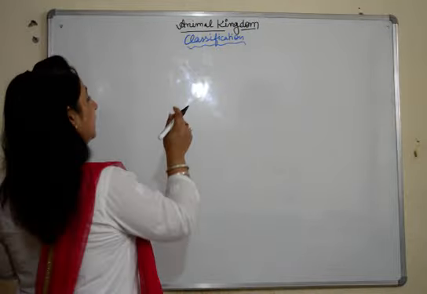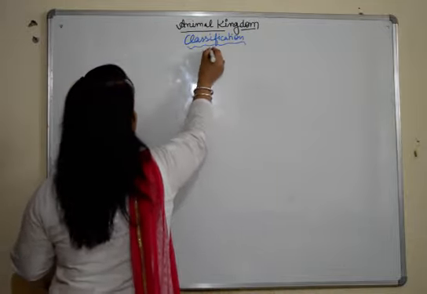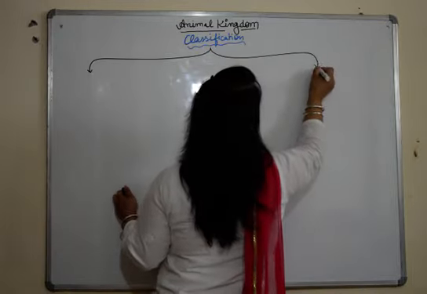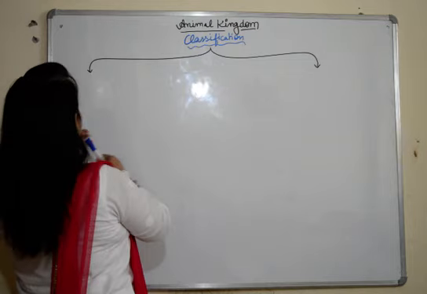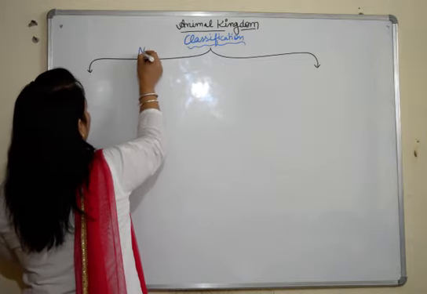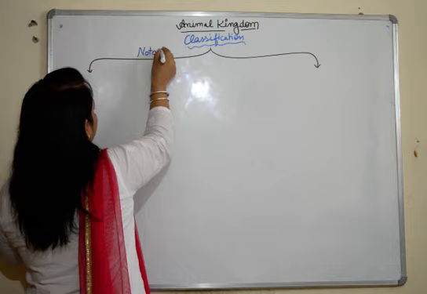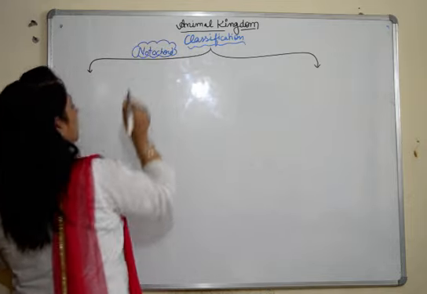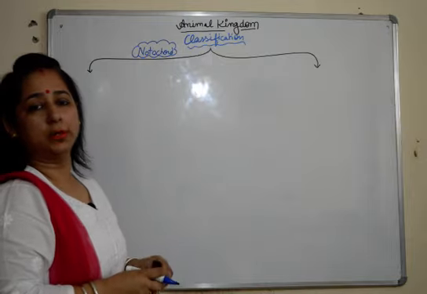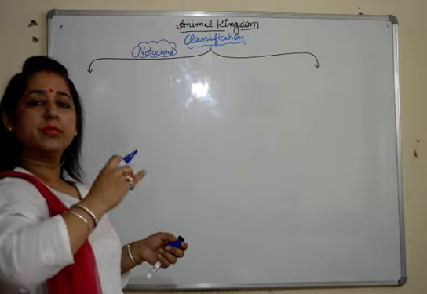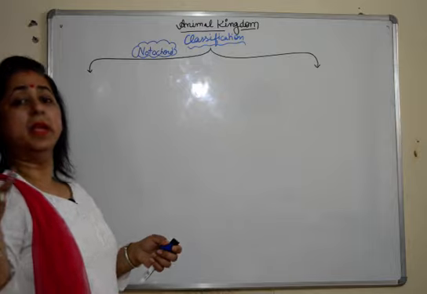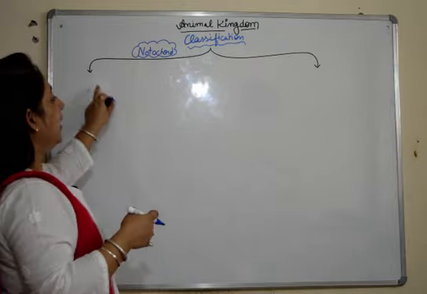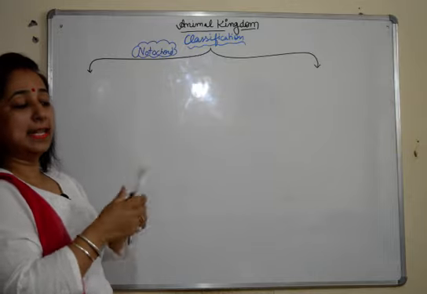Classification. When we talk about the classification of the animal kingdom, animals are broadly categorized into two categories on the basis of the presence of notochord. What is notochord? Notochord is a structure which is similar to the vertebral column but not the vertebral column. It's a rod-like structure which passes from the head to the tail of an organism. It has different bifurcations according to the organisms. We'll talk about it. Now, the first division would be chordates and non-chordates.